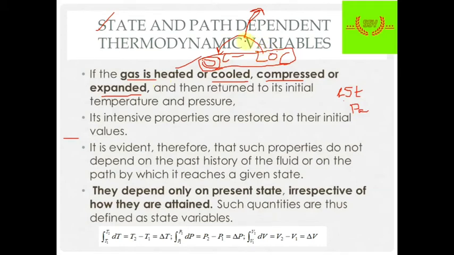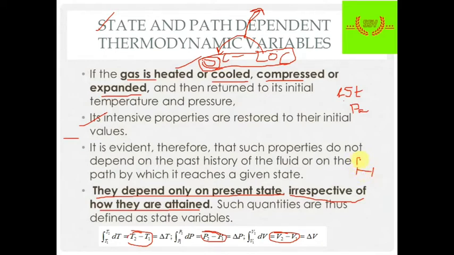So this type of function is known as path dependent. Okay, so this is what we have discussed. So what are state functions? State functions are functions whose values depend only on the present state, irrespective of how they are attained. For example, temperature, pressure, volume. So it only depends on the initial and final point.